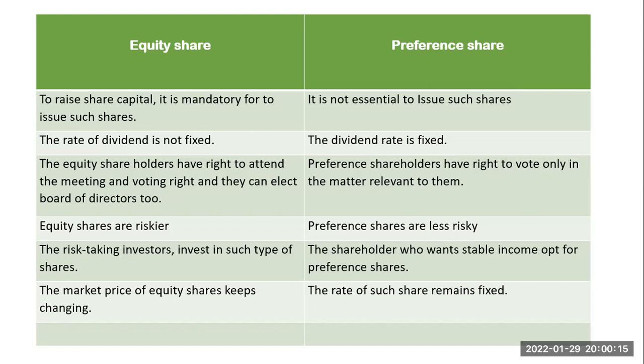In case of preference shares, it's not compulsory for any company to issue preference shares. It depends upon the wish of the higher management, whether they are interested to issue preference shares or not. In case of equity share, the rate of dividend is not fixed. Even it is not compulsory for the company to issue dividend regularly on the equity shares.